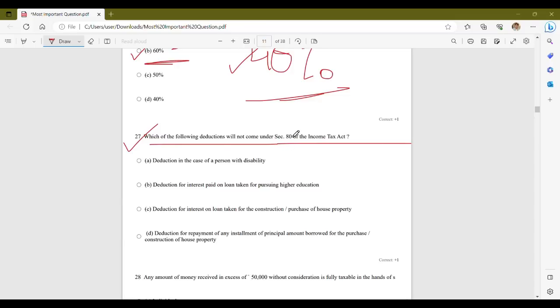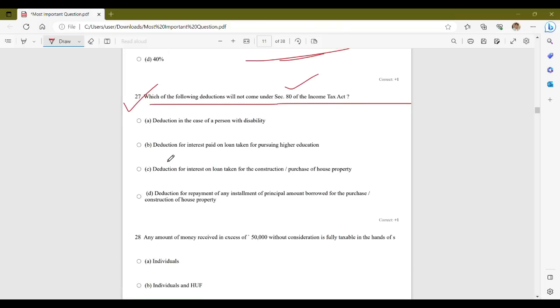So, Section 80 of Income Tax Act 1961 provides for various deductions, and the following options are: deductions in the case of a person with disability, deductions for interest paid on loan taken for pursuing higher education, deduction for interest on loan taken for construction purchase of house property, or deduction for repayment of any installment of principal amount borrowed for the purchase or construction of house property.